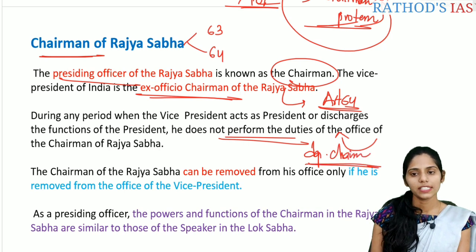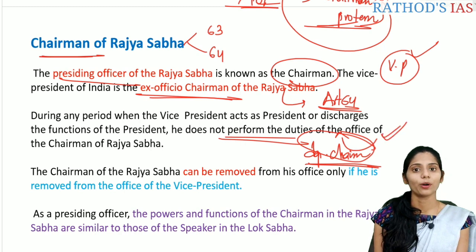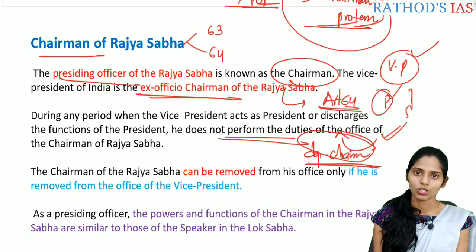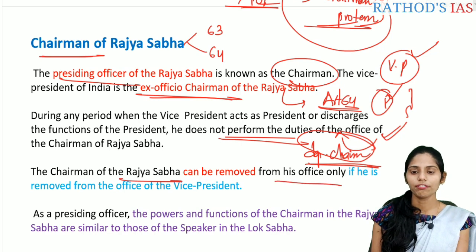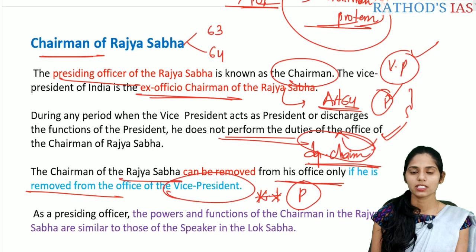And one important thing here is that the Vice President is not a member of the Rajya Sabha. But the deputy chairman of Rajya Sabha is a member of Rajya Sabha. So this is one important prelims fact that you should remember. The chairman of Rajya Sabha can be removed from his office only if he is removed from the office of Vice President. This is again important regarding the prelims.